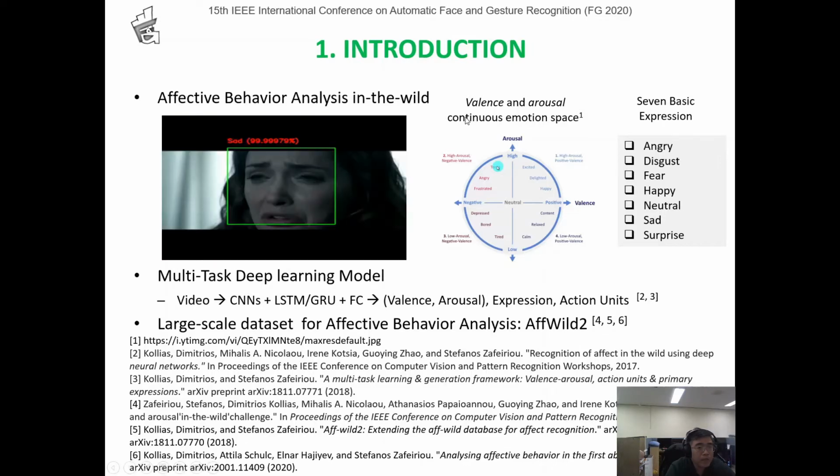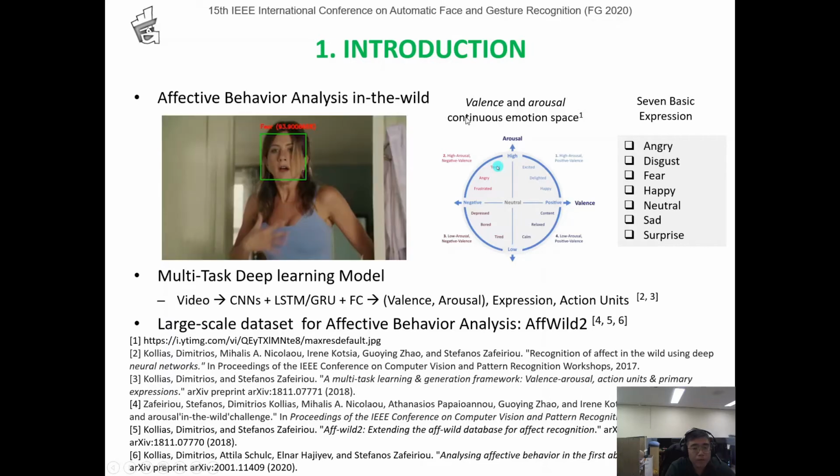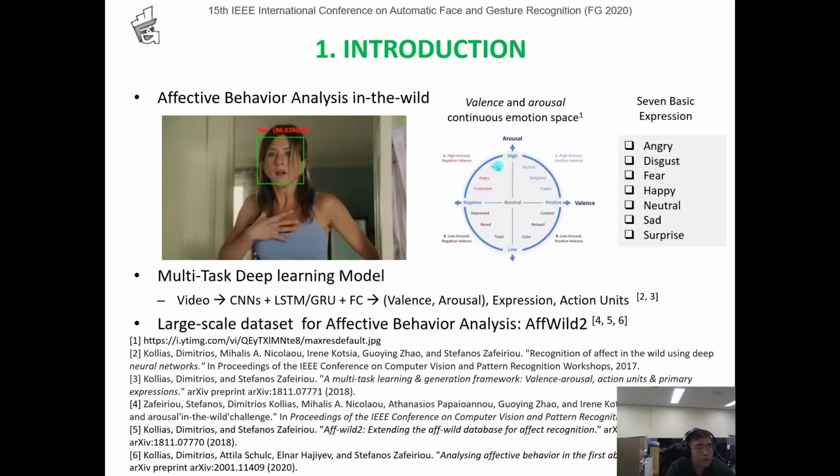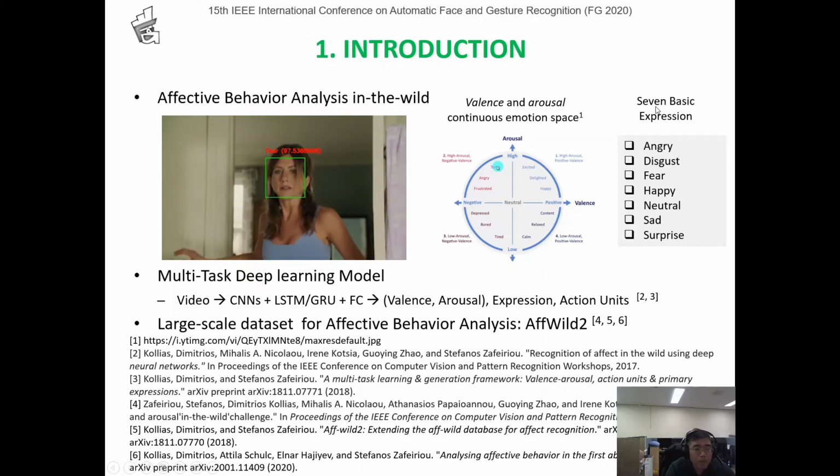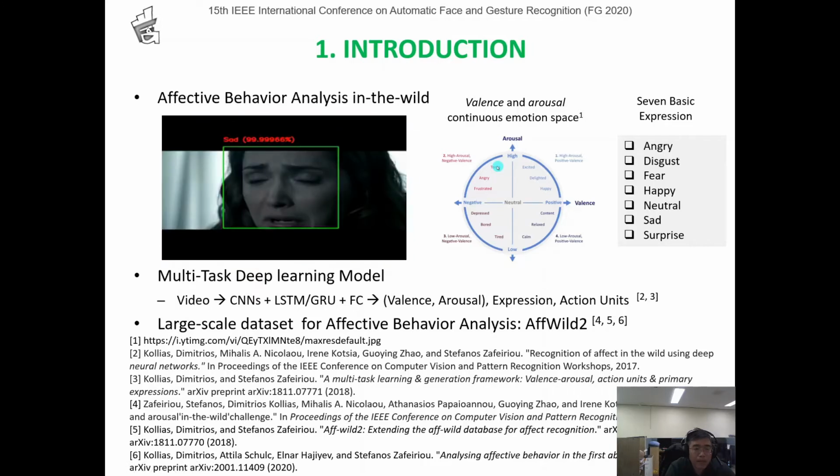It is described continuously by using the 2D valence-arousal emotion wheel, indicating the level of pleasure and affective activation. Besides, the emotion representation is also described by 7 basic emotions such as neutral, angry, disgust, fear, happy, sad, surprise.